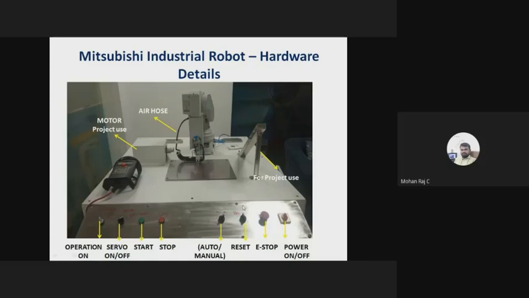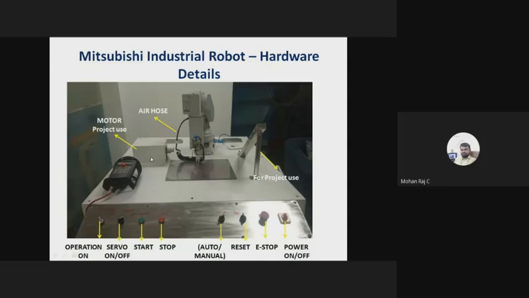And we have one more switch available, that is the reset switch. What is the purpose of the reset switch? If there is any interruption, any error, or any malfunction in the robot, sometimes the battery may be low, it may show some warning. At that time your robot will not operate. If you want to reset that error, you can use this reset button. So errors can be reset, right?